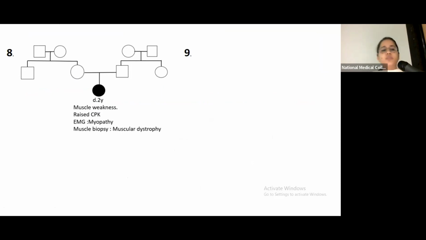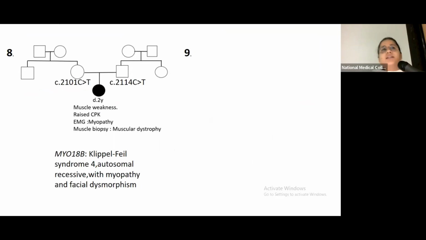Her documents show that she had raised CPK. EMG was suggestive of myopathy, but muscle biopsy clearly says that the child has muscular dystrophy. A clear phenotype, a very specific diagnosis. We did find, on exome sequencing, a variant of uncertain significance in both the parents. That is in MYO18B, it leads to Klippel-Feil syndrome 4, autosomal recessive, with myopathy and facial dysmorphism. So this looks likely to be the cause of the disease in the proband.